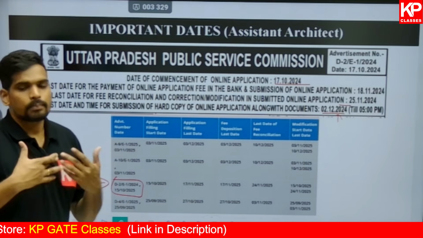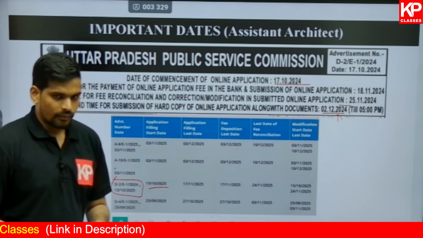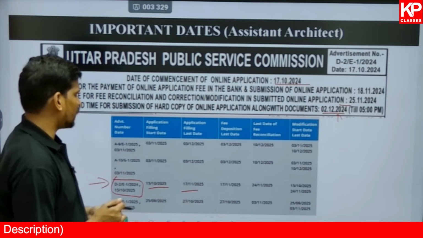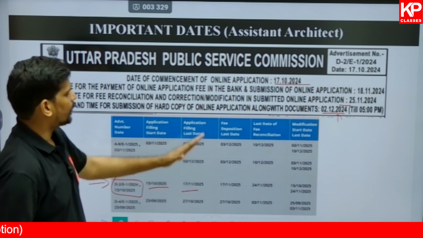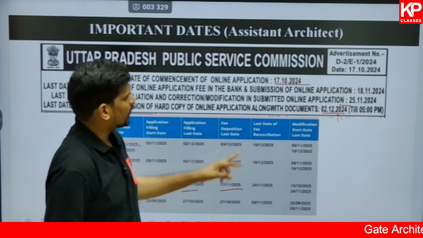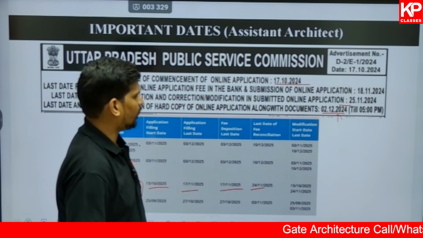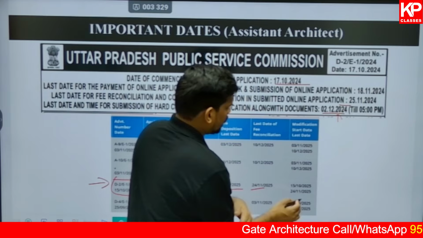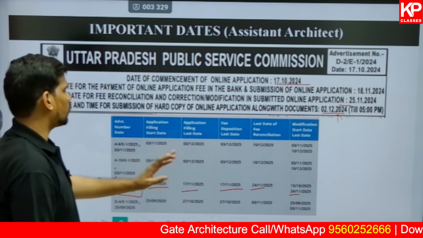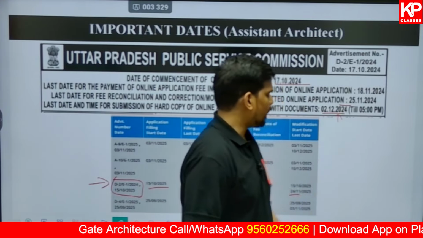So the new dates as per this reopened application portal are: the application start date is already live from 15th of October. The last date for completing the application is 17th of November. We have a couple of days left. Last date for fee deposit is also 17th of November 2025. The last date for fee reconciliation is 24th of November 2025. If any modification, it can be done maximum by 24th of November 2025. So those are the modified important dates of the reopened link which you can make a note of.